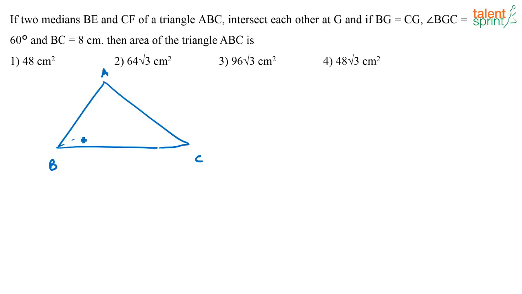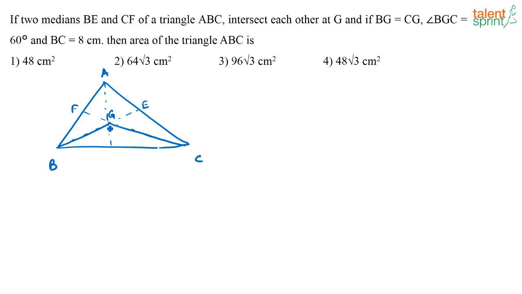So this is one median BE and this is CF. Now medians generally, where do they intersect? The medians generally intersect at the centroid. So this has to be your third median, that will also go through this point. Now this is the figure given. Now what are they saying? They are saying that this point is given as G.